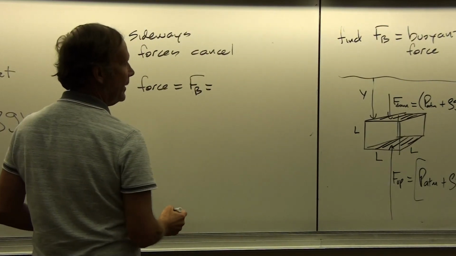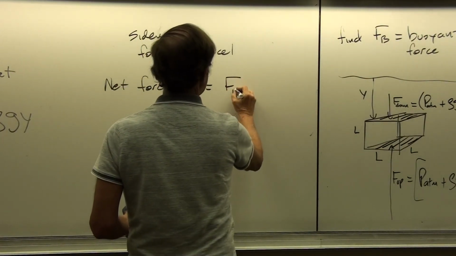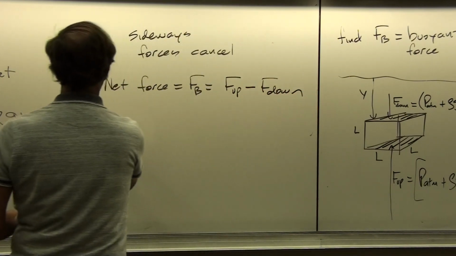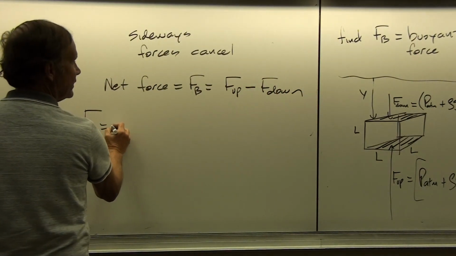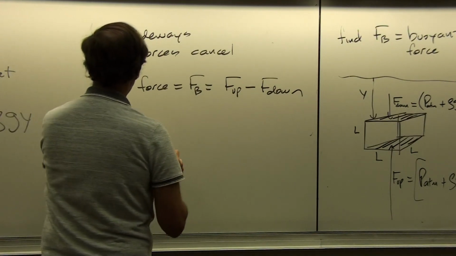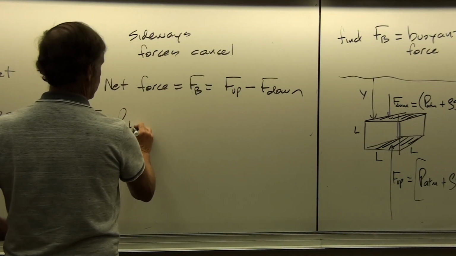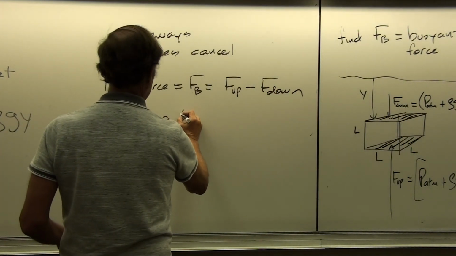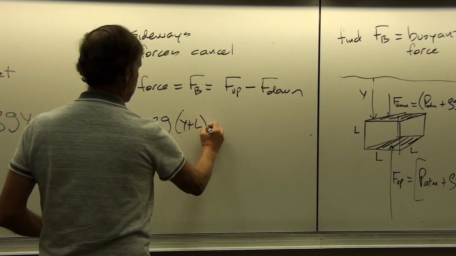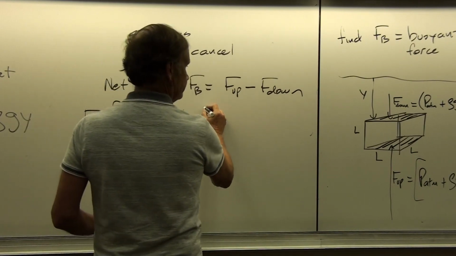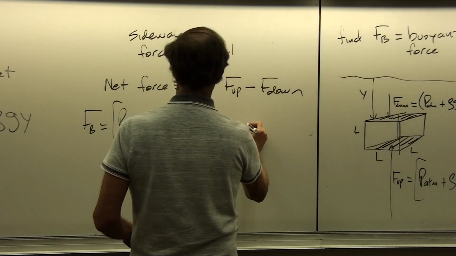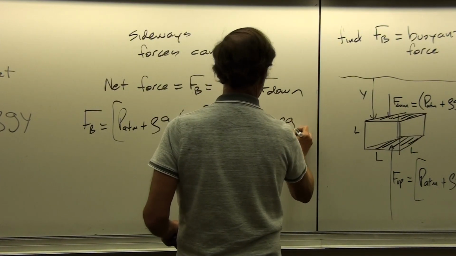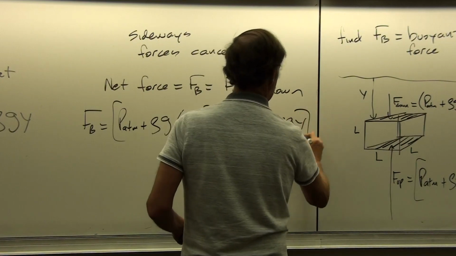So that'd be F up minus F down. Or F_B is equal to (P atmosphere plus rho g times (y plus L)) times A minus (P atmosphere plus rho g y) times A.